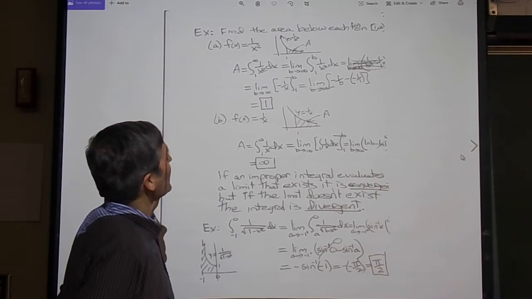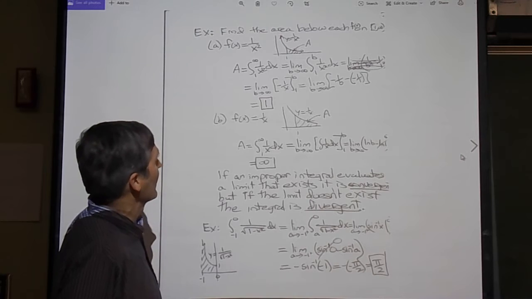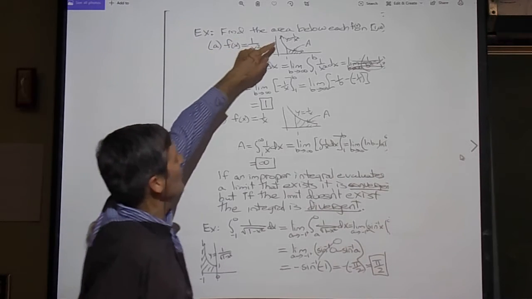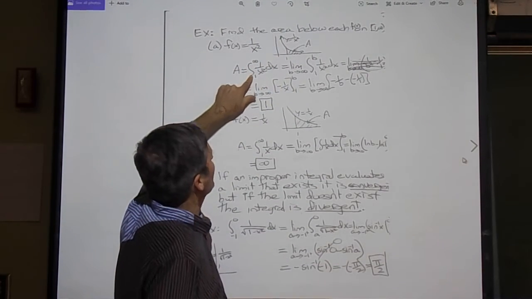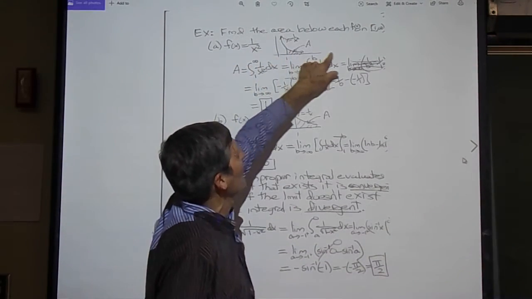So suppose we want to define the area below this interesting curve, f of x equals 1 over x squared. We know how to sketch that from algebra, right? And we let the integration go from 1 out to infinity, so we want this area.